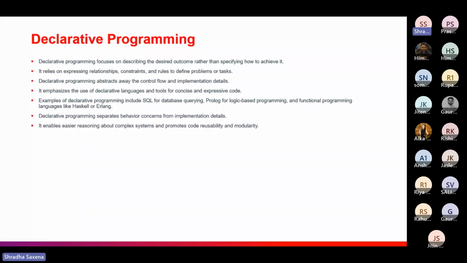The other thing is that declarative programming separates behavior concerns from implementation details. Implementation details are how we are going to implement it, right? How the instructions would be done one after another. You are not concerned about how it is going to do that. You are just concerned about the output, that you will get the desired output. It enables easier reasoning about complex systems.